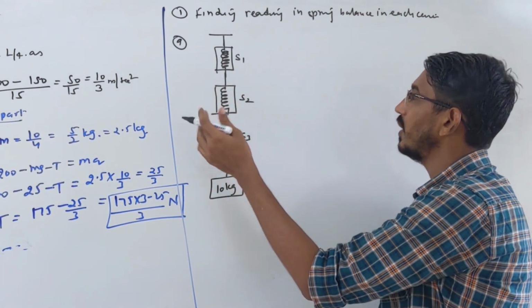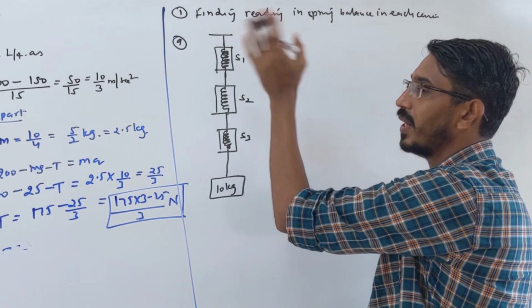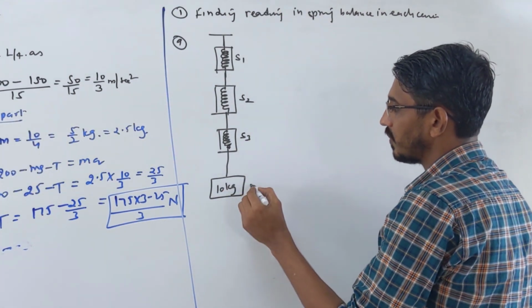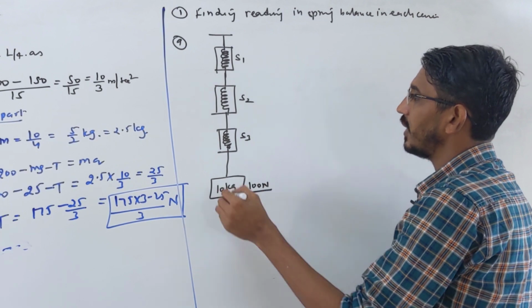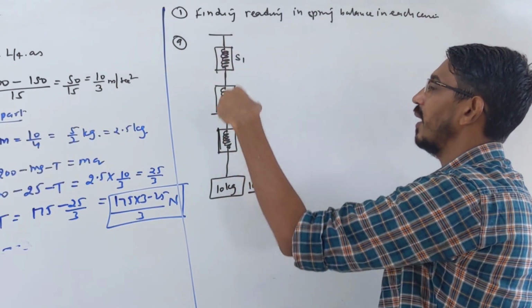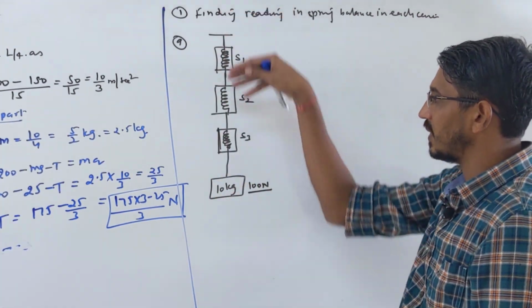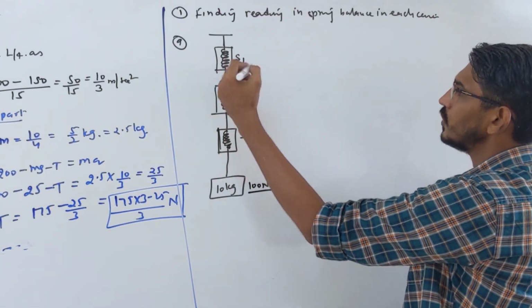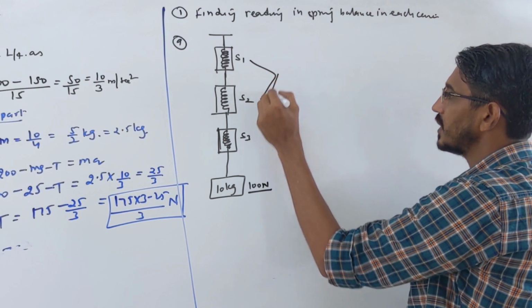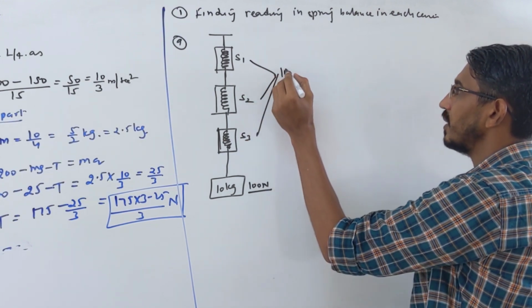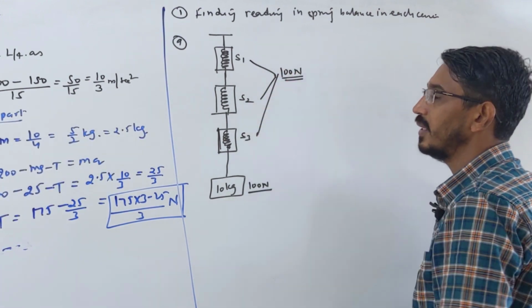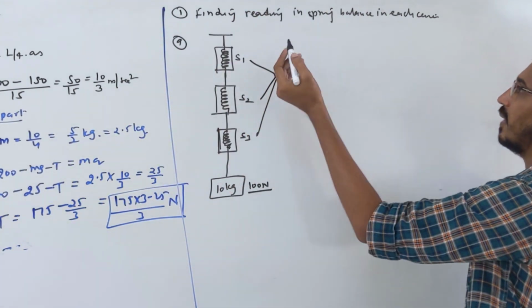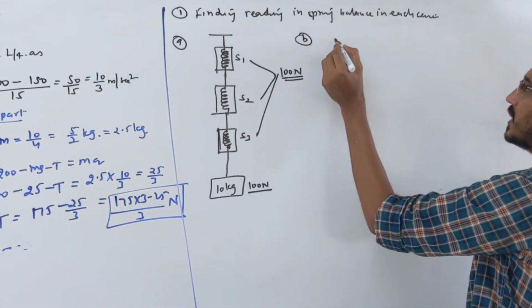You say spring force. We'll talk about spring force separately a little later. So I'm saying here, what's the weight of this block? You say it is 100 Newton, right? So the reading in every spring, if they are connected like this in series, will be the same. So the reading in all these three spring balances will be 100 Newton only, right? Yes, in series every reading will be the same, but if you do the same for parallel, then it will change.